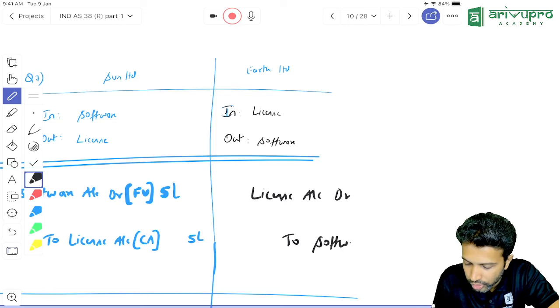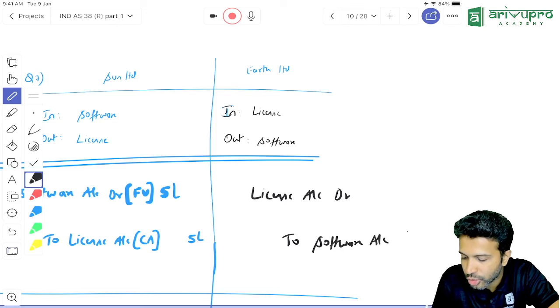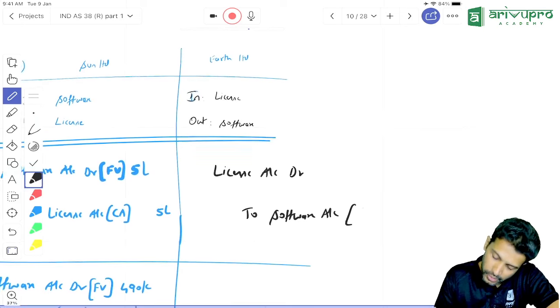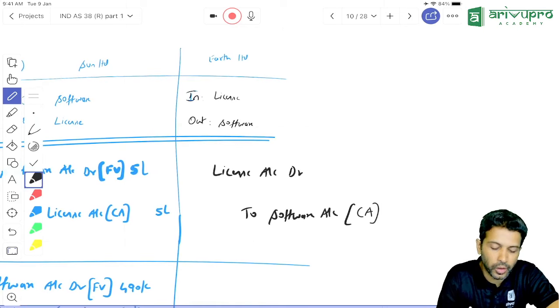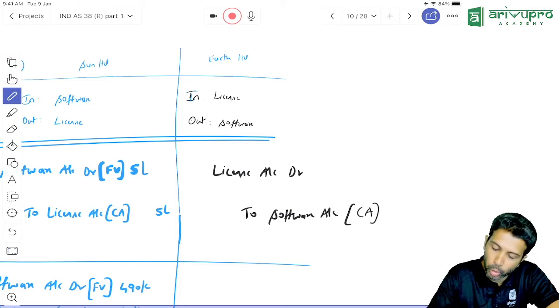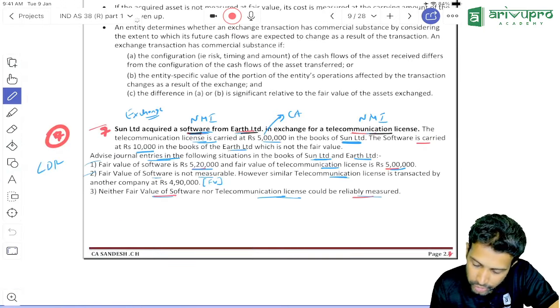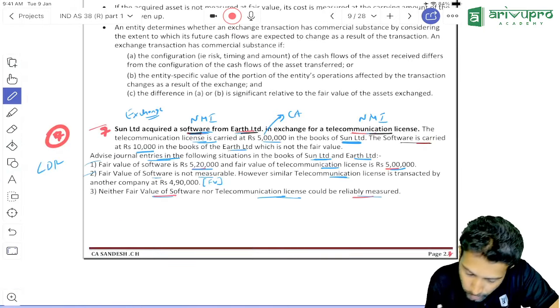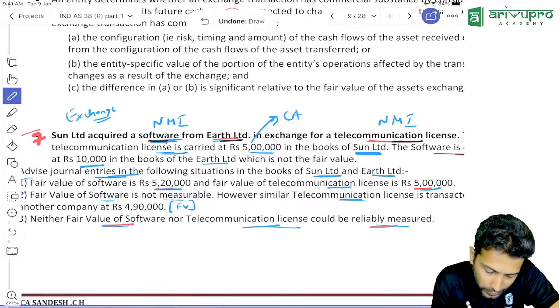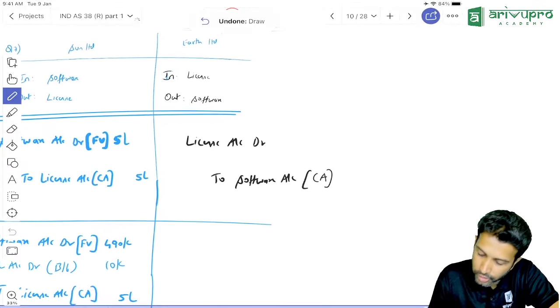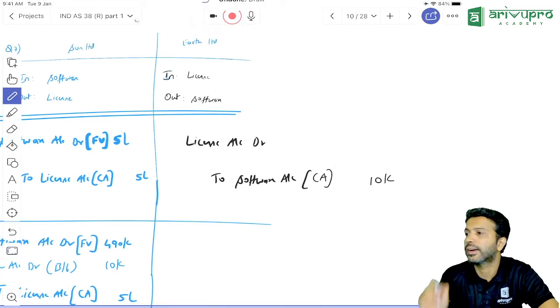Software account. Software is going out, so can they show the software in their books or cancel it? Cancellation of assets will always be done at carrying amount or book value. Do you know the carrying amount of the software? Yes, software is carried in the books of Earth at 10,000. Means software will be credited to the extent of 10,000.